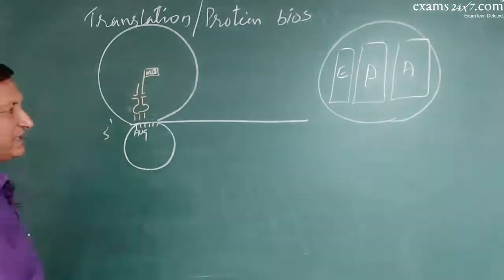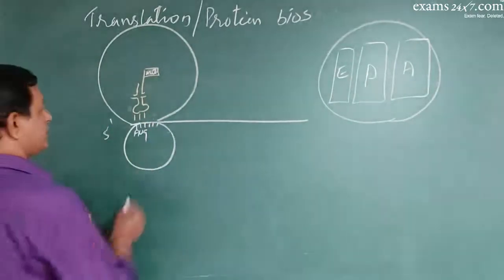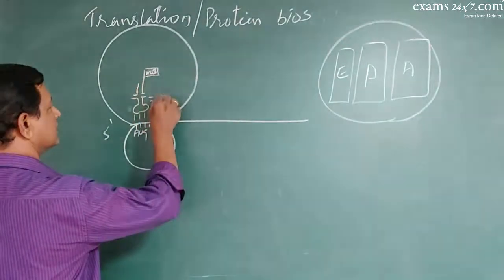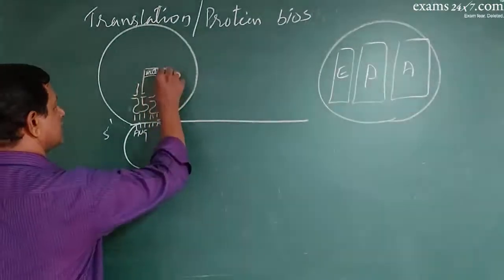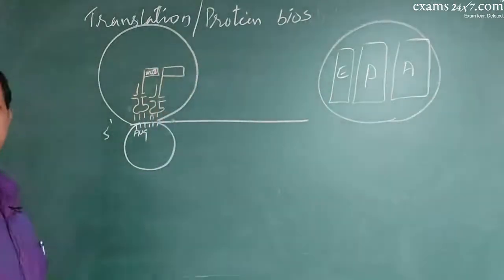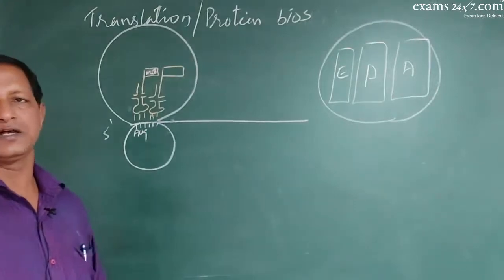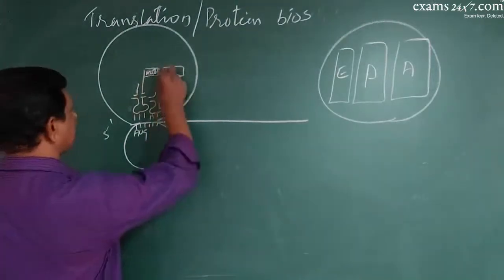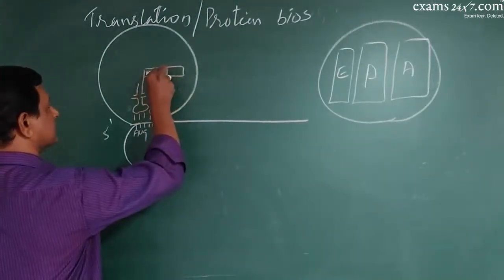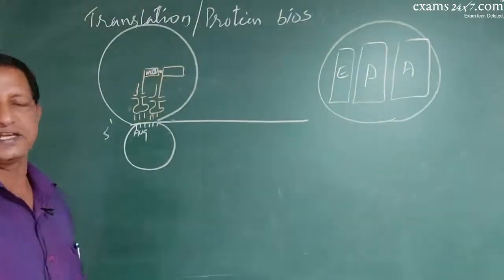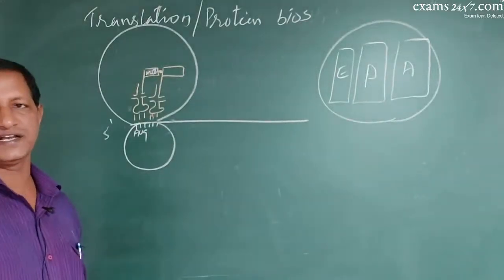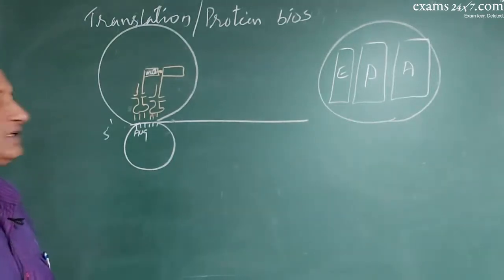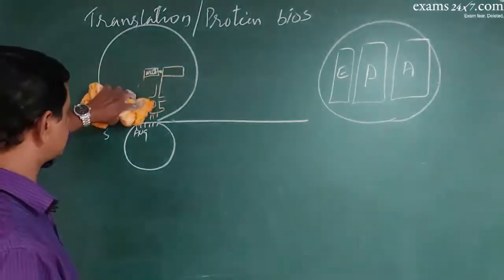Now the P site is occupied, the A site is vacant. To the A site, a new charged tRNA will come and occupy it like this. So now the bus is full, the A site and P site are full. Next, a peptide bond forms between the amino acids of the P site and A site. Once the amino acids are connected, this tRNA goes out of the complex.